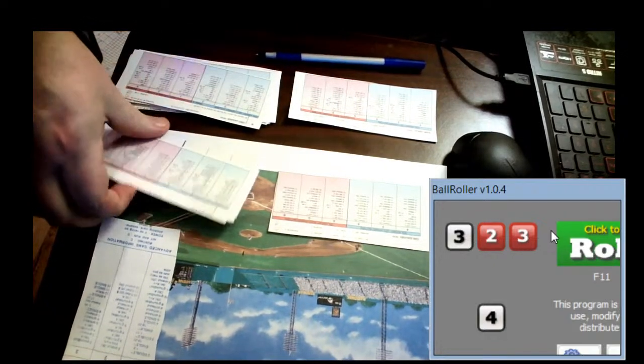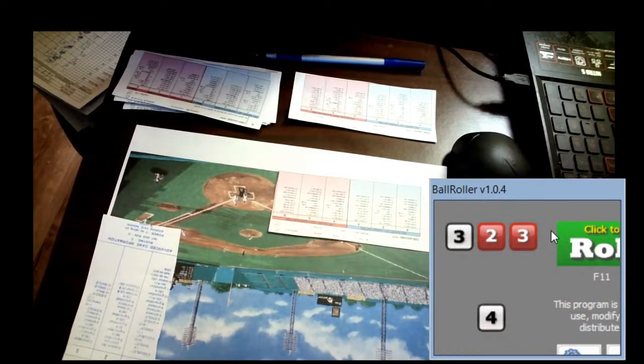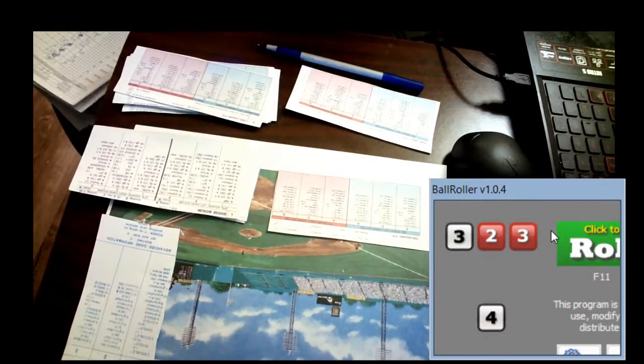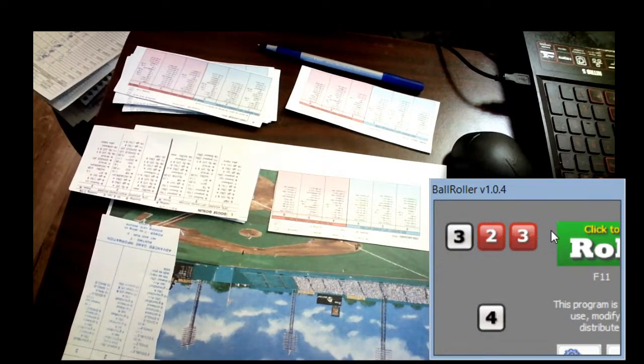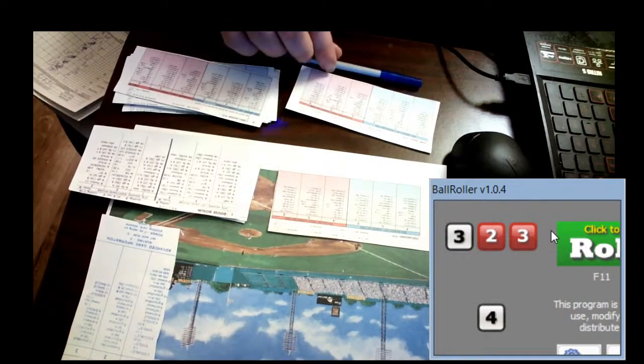Now, if you're wondering about pinch hitting, a lot of people here in our community, and you're a part of our community, Baseball Redo, which you got a lot more subscribers, is when we play our game, we try not to pinch hit until about the 7th inning when using the as-played lineup. Just kind of makes it a little more on the realistic side. Kind of let the managers do their own thing.